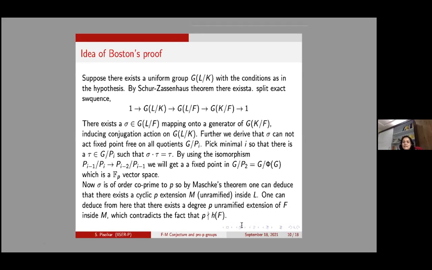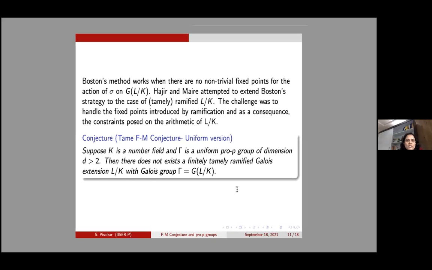So I know that this is too much to grasp in one shot, but the point is just to tell you that these are very simple group theoretic techniques that he has used. So Boston's method, as we have seen, works when there are no non-trivial fixed points for the action of sigma on G L over K.